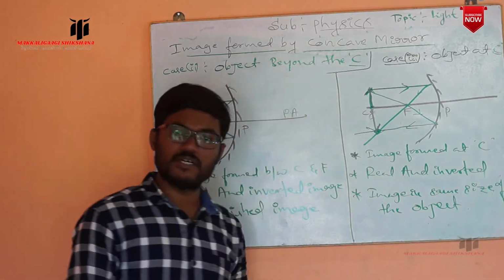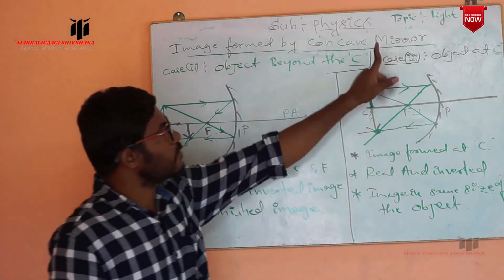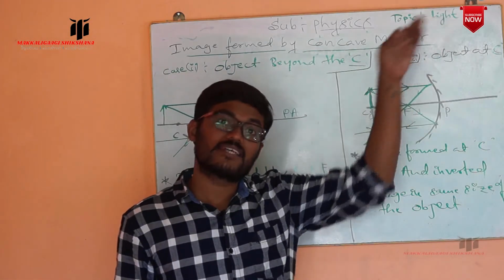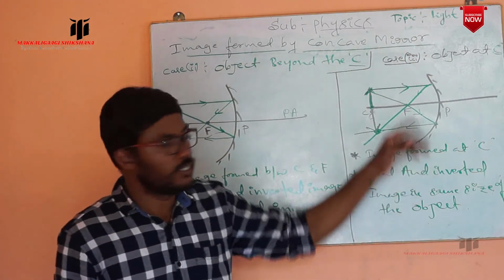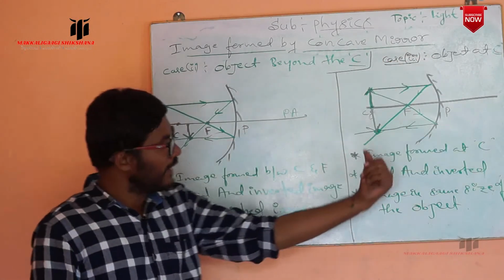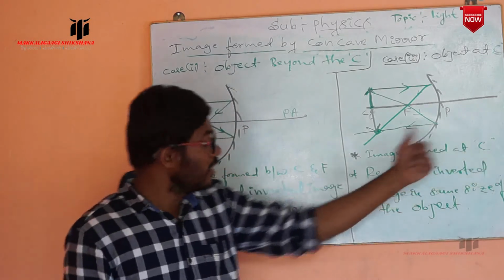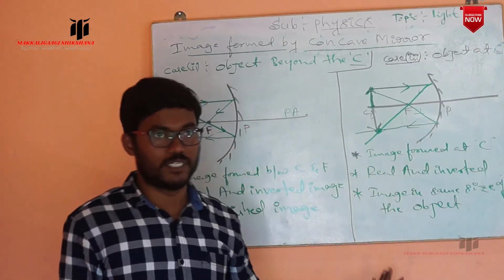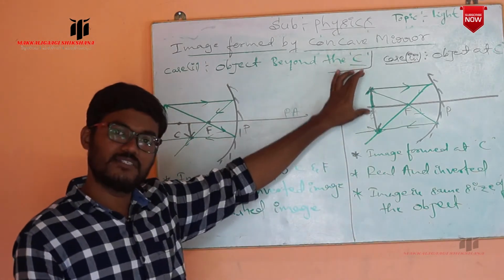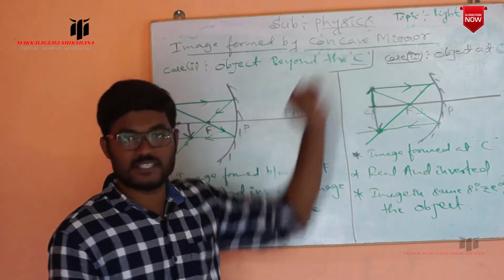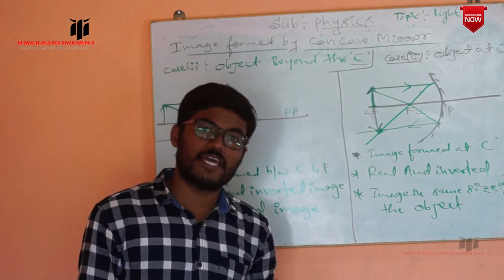So these are the characteristics of the image formed by the concave mirror by placing an object exactly at the center of curvature. In that case, the image is formed exactly at the center of curvature only. It is a real and inverted image, and the image is the same size as the object. Whatever the size of the object, the image is also the same size. Okay, so this is case 3. Now we can go for case 4.